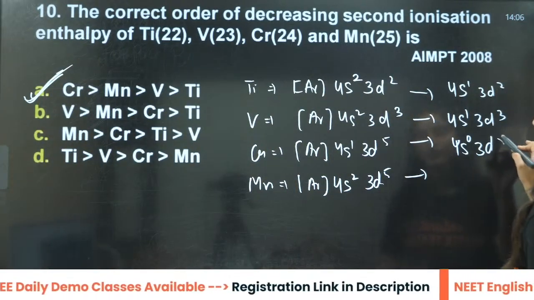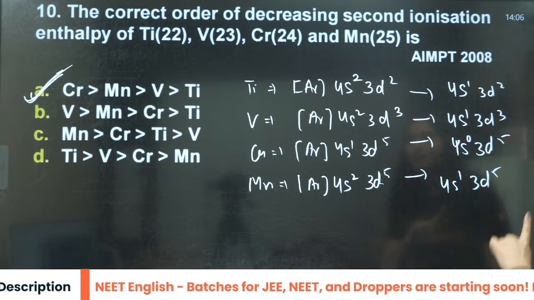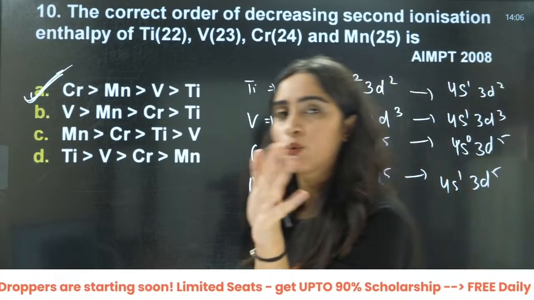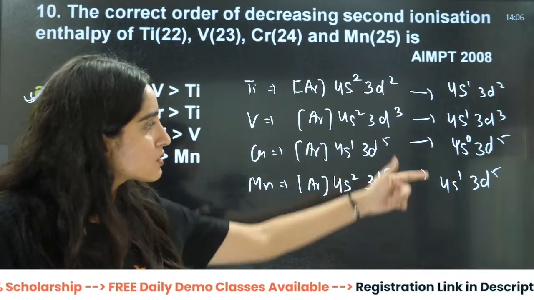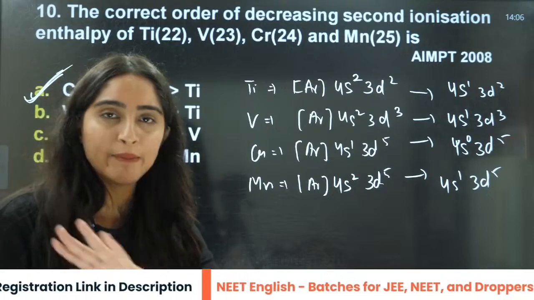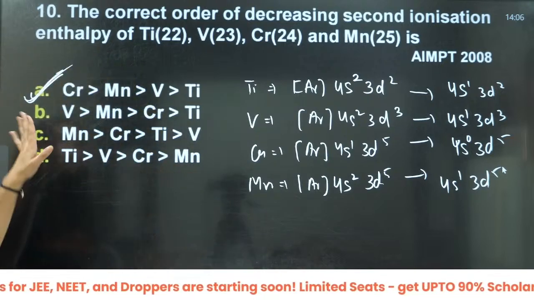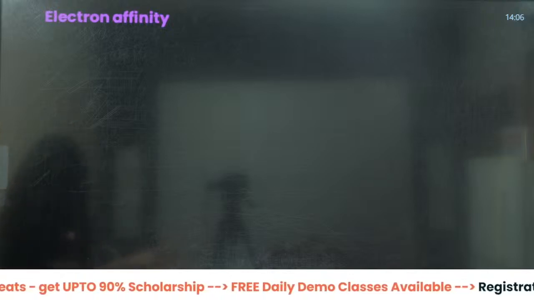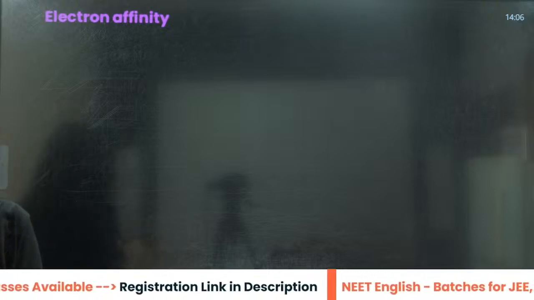For chromium it is 4s0, 3d5. So after taking out 1 electron, it is in a very stable configuration. So it will not want to give one more electron, because it is a very stable configuration, 3d5, 4s0, right? It is like, okay, I am half filled, a very stable configuration, no other electron. So the maximum is this one, so A is the correct answer, right? Okay, done? Let us jump to the next topic.